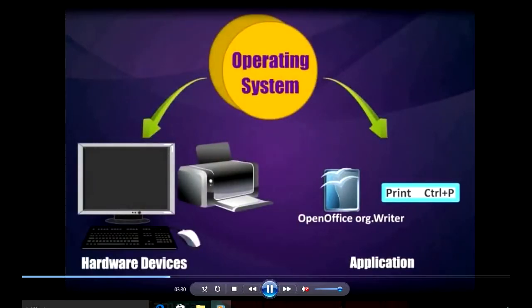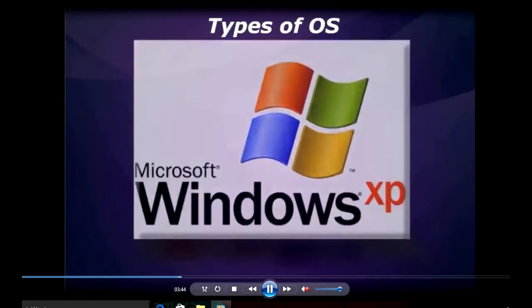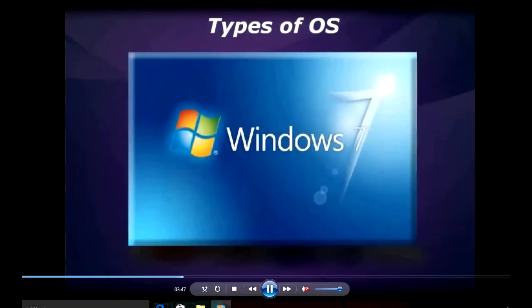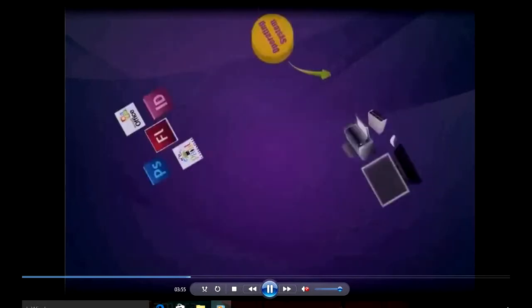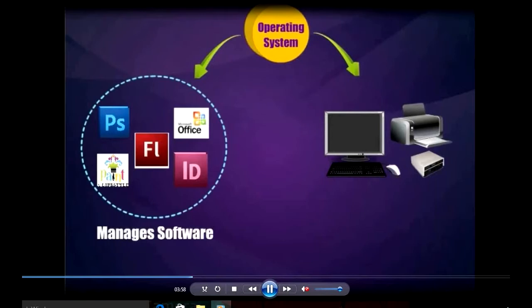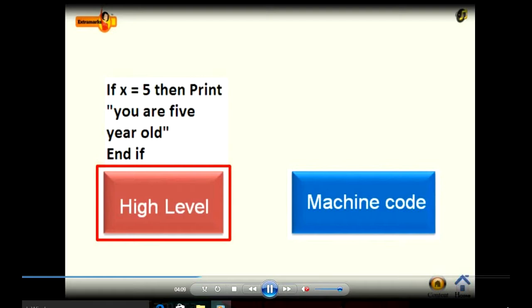I hope you are able to understand it. Let's see. The next thing we are going to learn is types of OS, operating system: Windows 2000, Windows XP, Windows 10, Windows 7, Windows Vista, and Linux. These are operating systems. Now, operating system manages software, manages hardware. So, operating system is considered the backbone of a computer. Let's see the next topic.